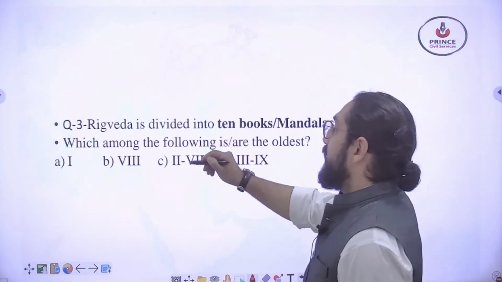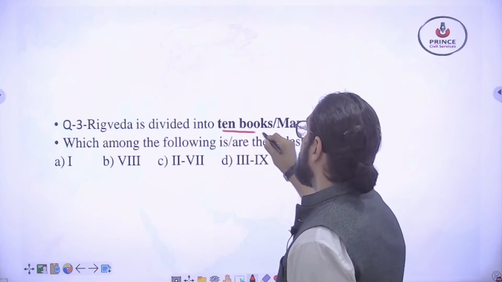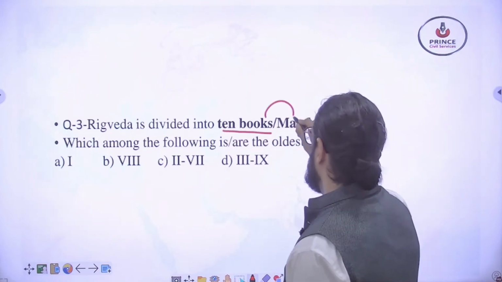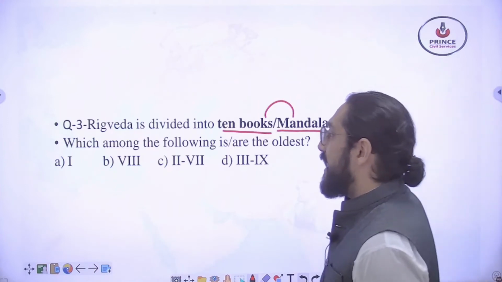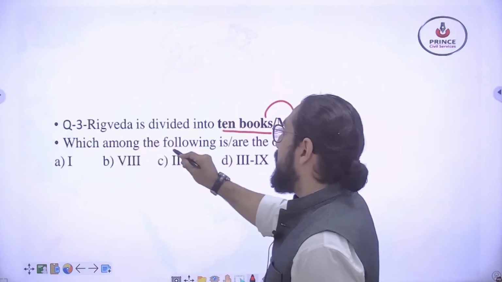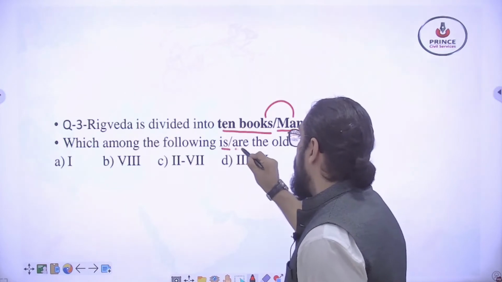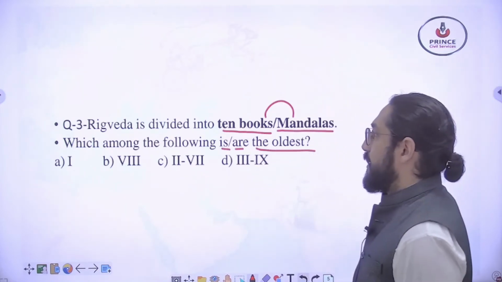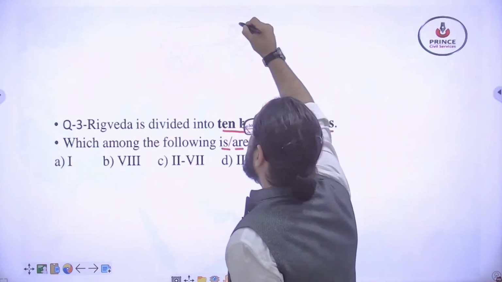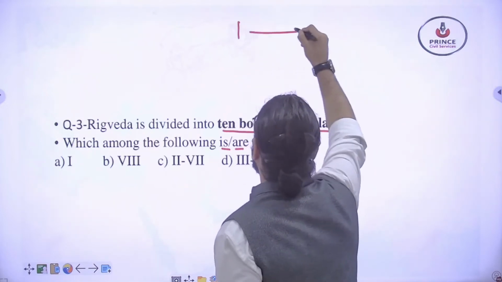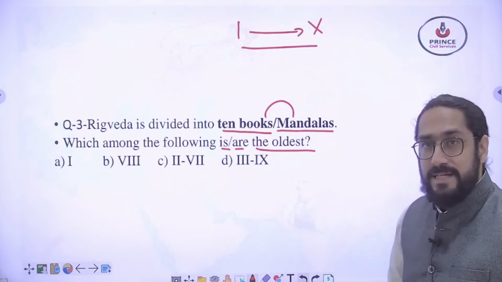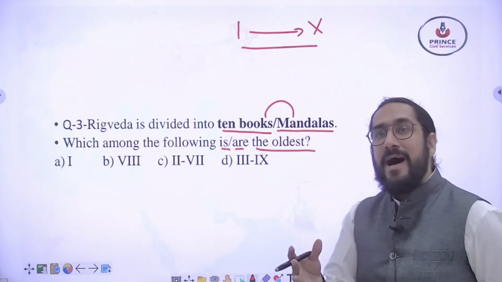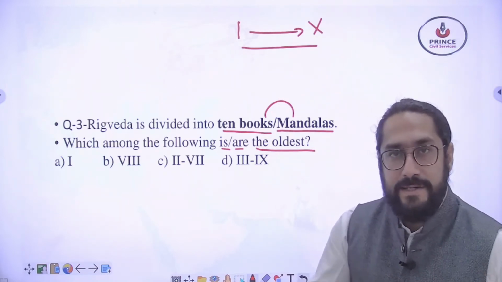Rig Veda is divided into 10 books known as mandals. The question is asking which among the following is or are the oldest. So Rig Veda is divided into 1 to 10 books or mandals, and some are old and some are new.